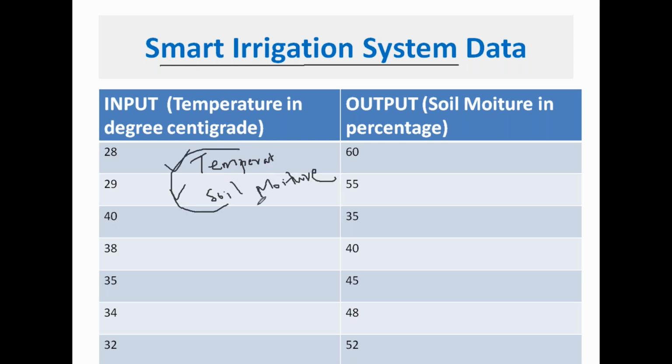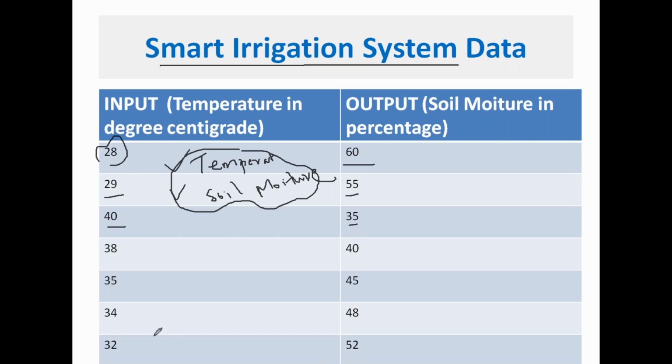These are the two variables we have. You have data about these two variables. You collected data. So at 28 degrees centigrade you have 60% soil moisture in your soil. At 29 degrees centigrade, you have 55% soil moisture. At 40 degrees centigrade temperature, you have 35% soil moisture. So you have this data.